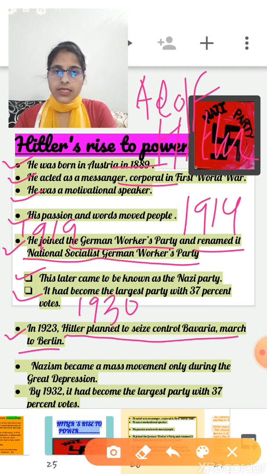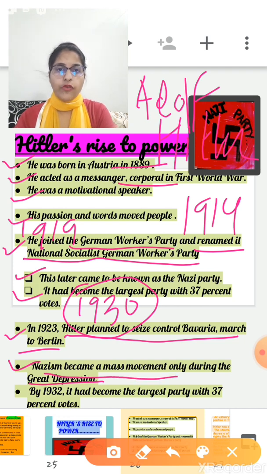At that time, Nazis could not effectively gain popular support till the early 1930s. So it was during the Great Depression when Nazis became a mass movement. Clear? When Nazis became a mass movement? Only during the Great Depression.